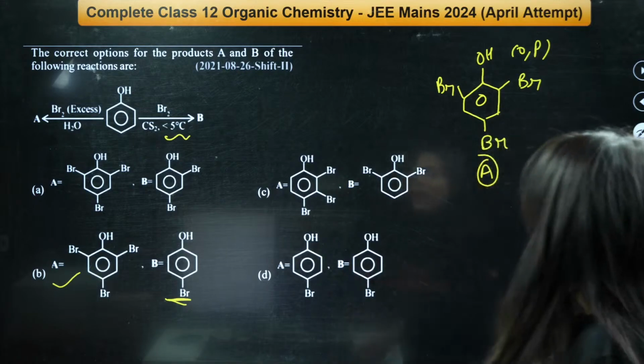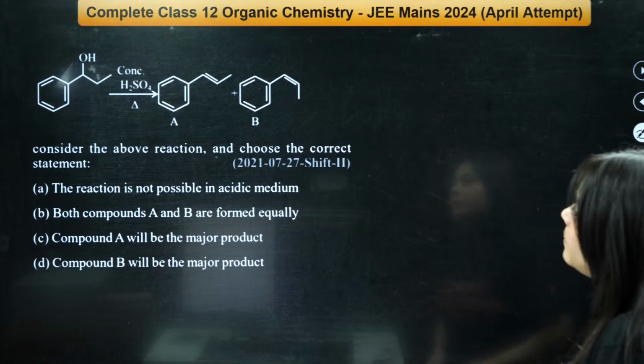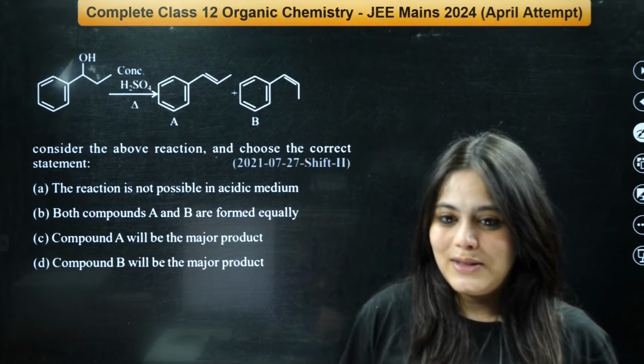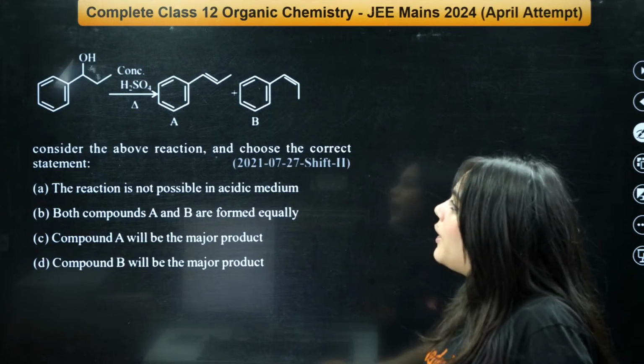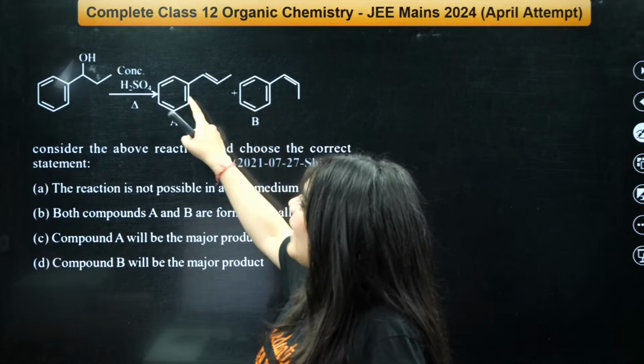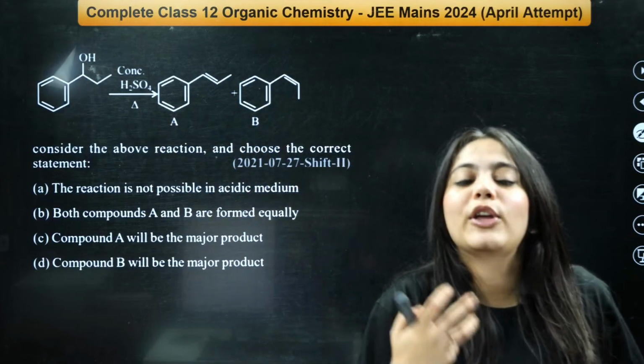Okay, let us move on to the next question. Extremely good. Now I want you guys to answer this question with me. You have some phenol kind of molecule. You are reacting it with concentrated H2SO4 and heating it. So what do you get?